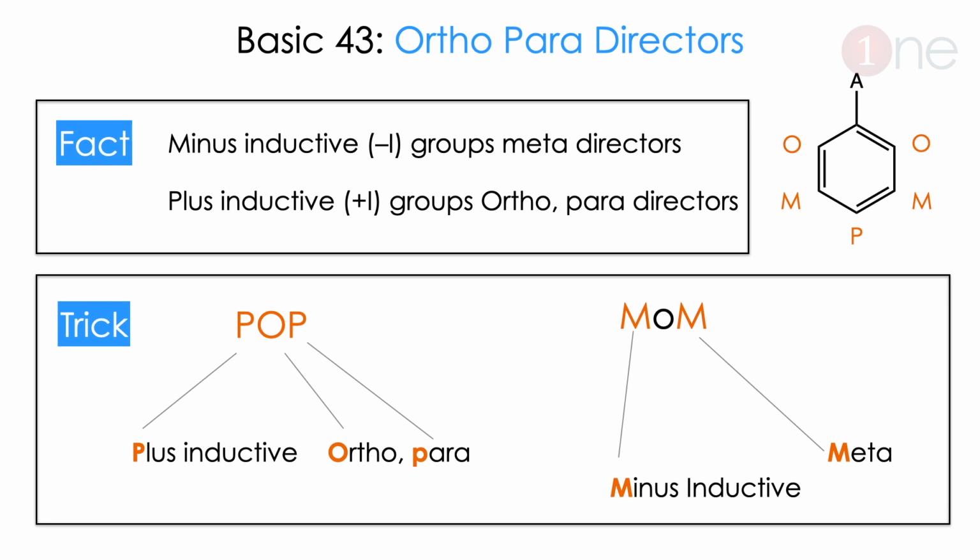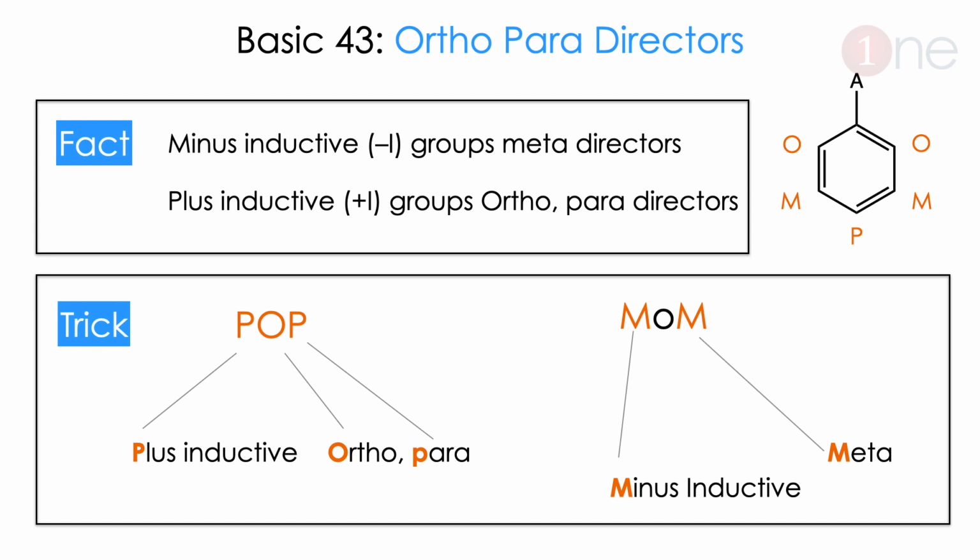Next basic is on ortho and para directors. In the substituted benzene, where the next group will come is the mystery there. Where it will come: in ortho or meta or para, or second or third or fourth position in benzene. So it will be easy to memorize and remember.